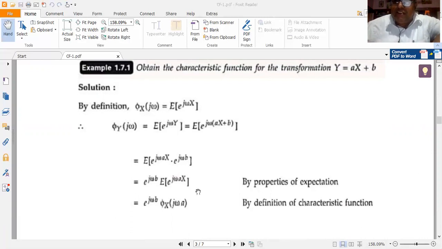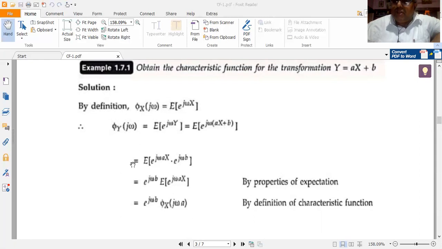Okay, fine. Returning to the derivation. Now I have, by the laws of indices, e to the power of j omega ax into e to the power of j omega b. Now e to the power of j omega b is a constant, so I can bring it outside the expectation operation.